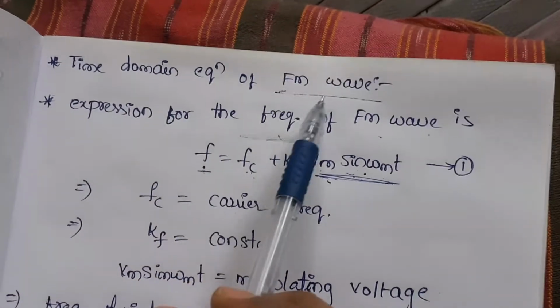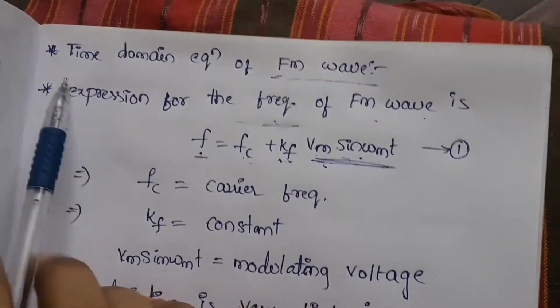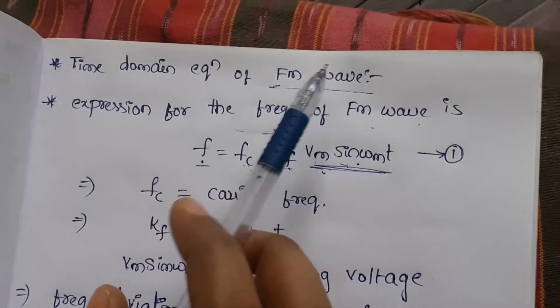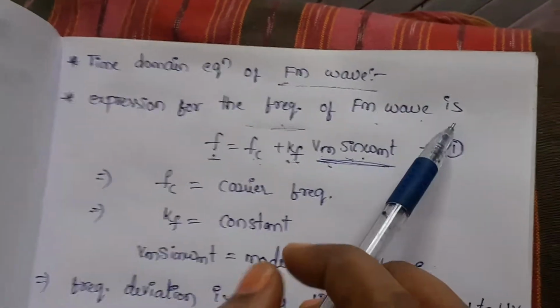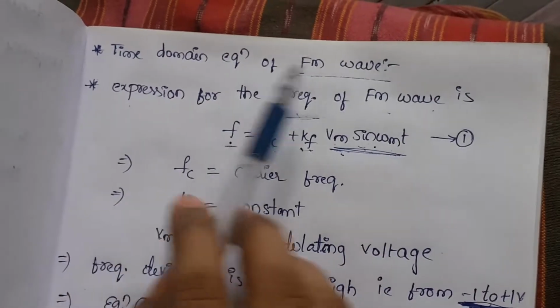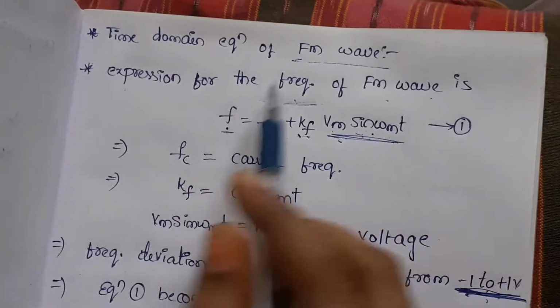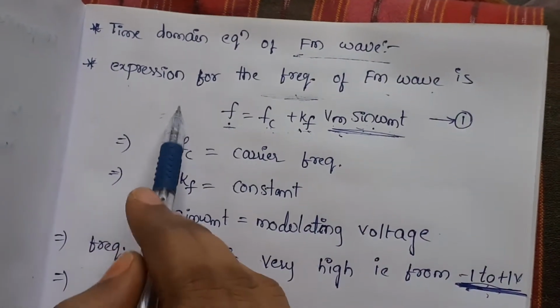We will discuss the time domain equation of FM wave. In that, first we will take the expression of FM wave. That is nothing but we'll take the frequency of the FM wave, and from that we'll find out the time domain equation of FM wave. Already you know, we'll take the frequency formula, and from that we'll find the time, right?